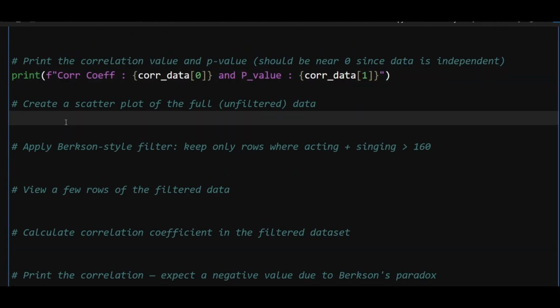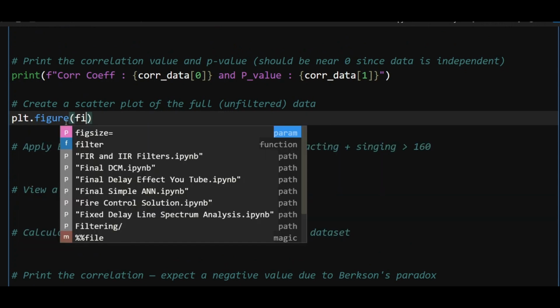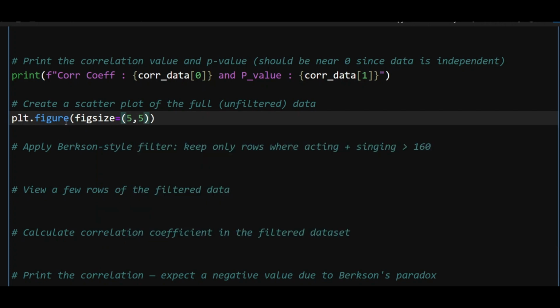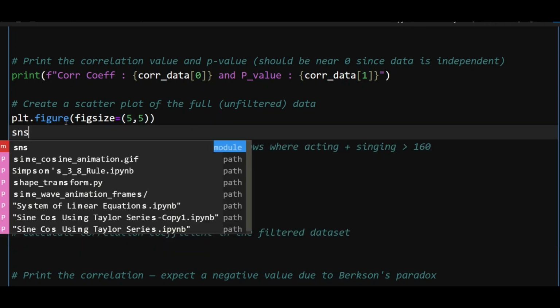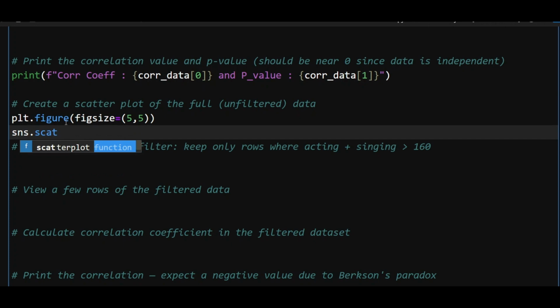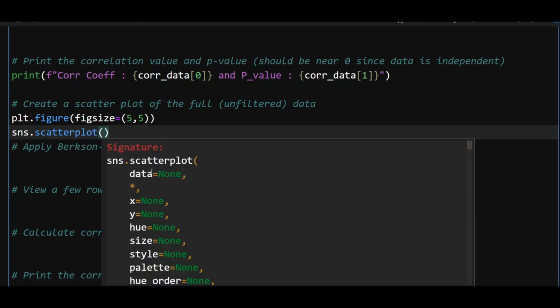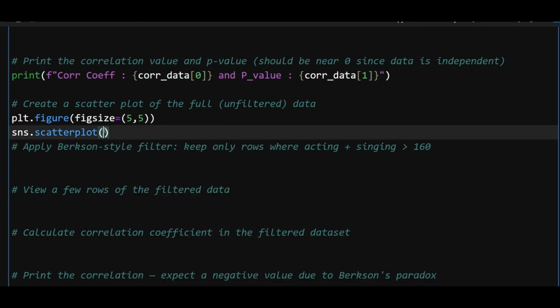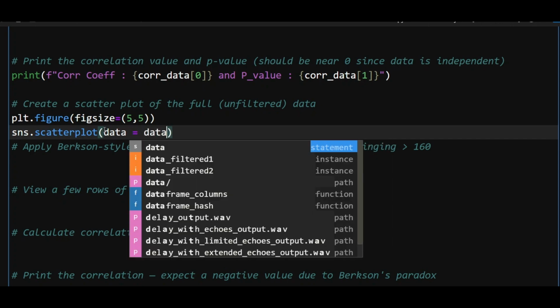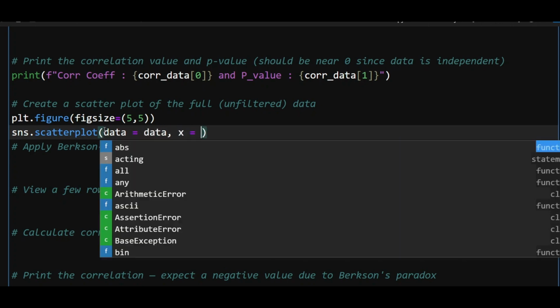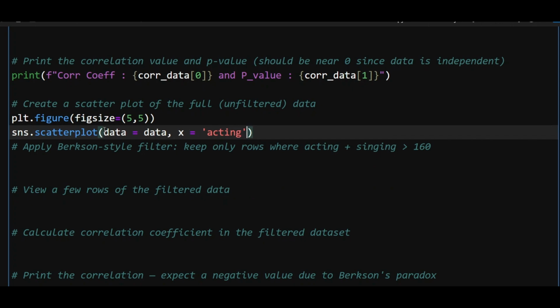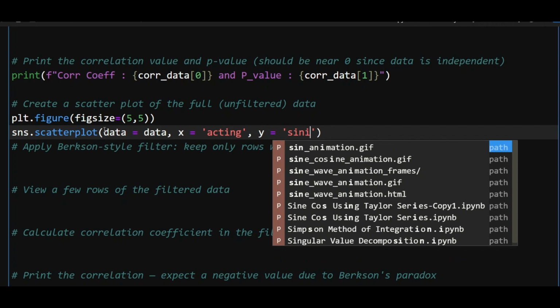and now what we can do is we can also visualize what's happening here. So for that, let's plot a figure. Let's say figure size is 5 by 5, and I'm going to do a scatter plot. And what this function looks like is like this. We have to pass data and x and y, and then the scatter plot between x and y will be plotted by this function. So my data here is data, and my x is acting score, and my y is singing.